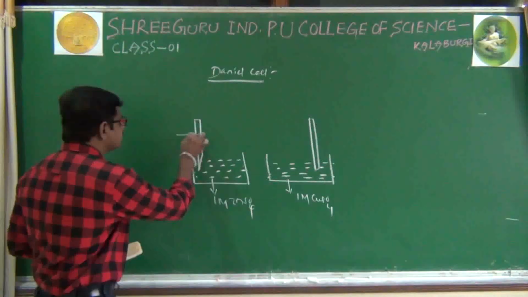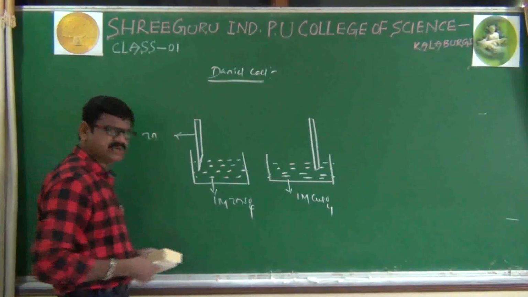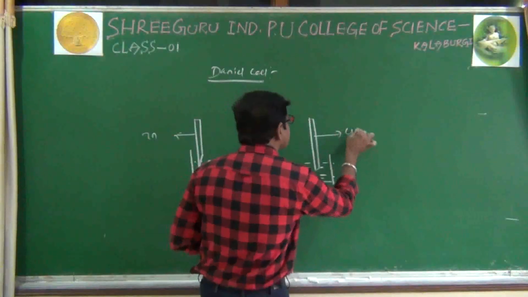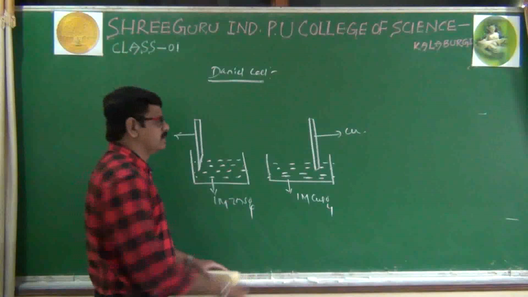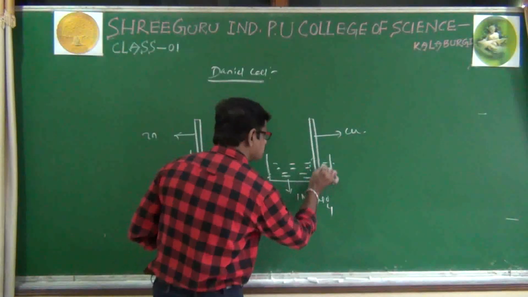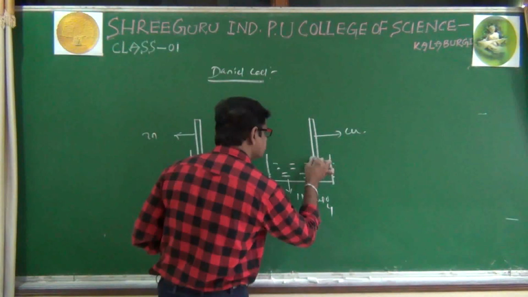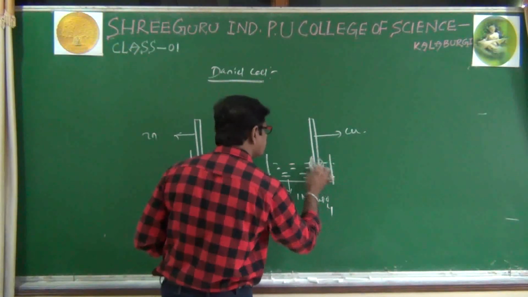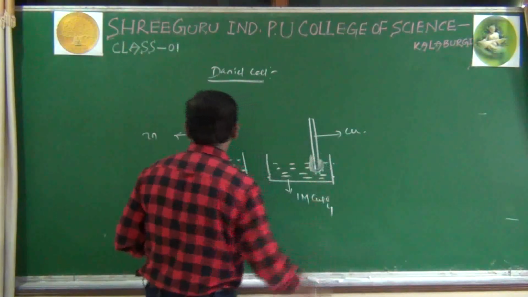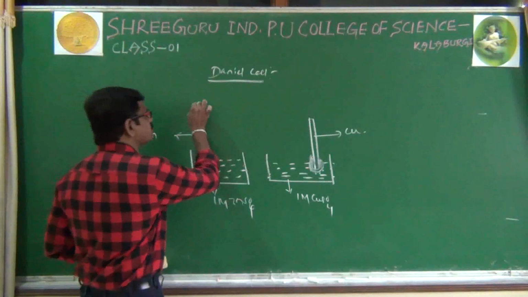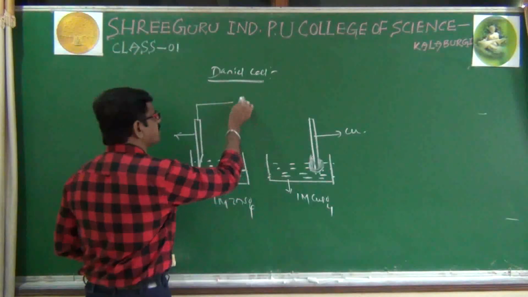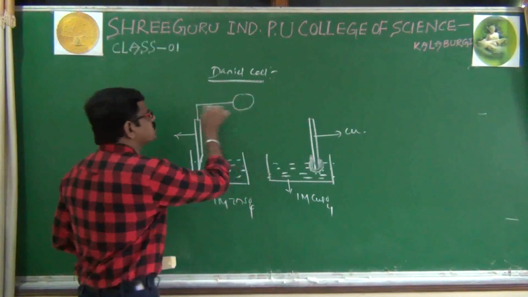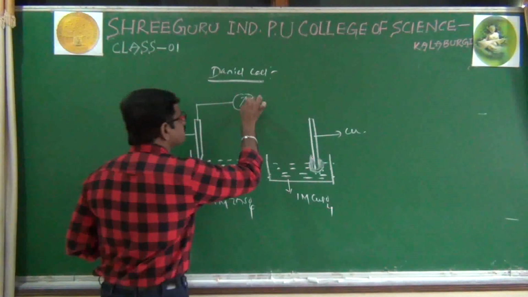It is a zinc rod, or zinc electrode. It is a copper rod, nothing but a copper electrode. Now, we'll see its meaning also. Both half cells, both electrodes, are connected through a wire via a voltmeter like this.